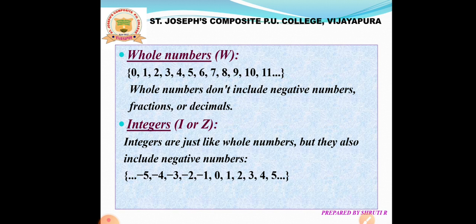All natural numbers and whole numbers are present in this list, so all natural numbers and whole numbers are integers.